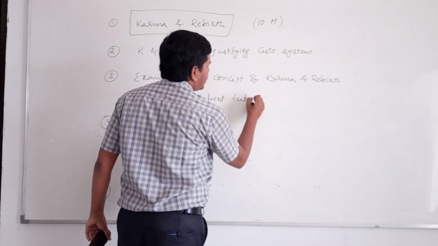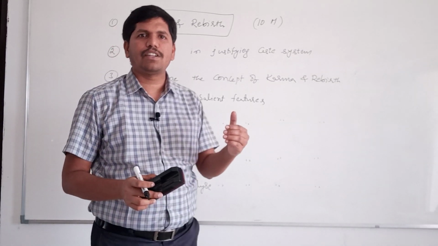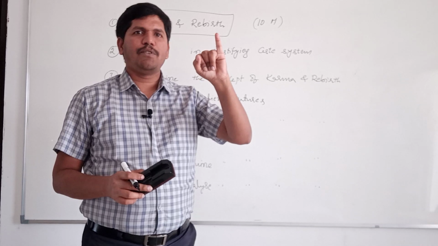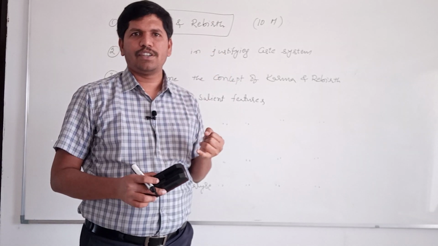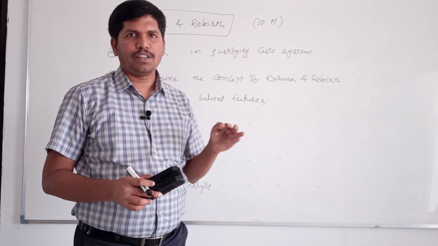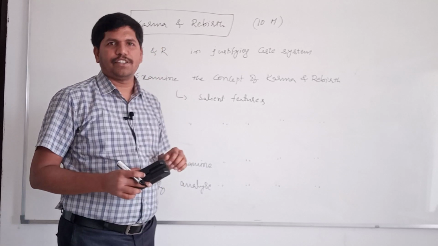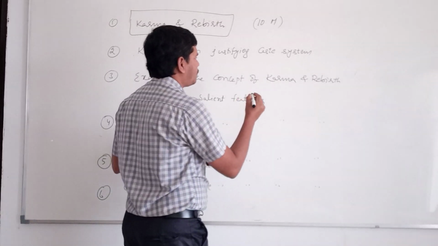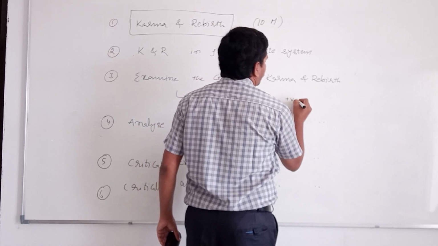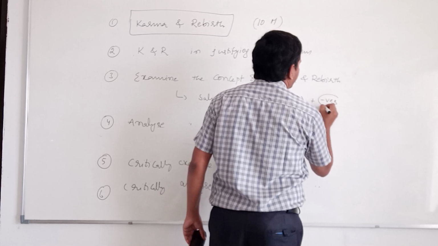We need not discuss the entire concept. Salient features. Here, what are the salient features of the concept of karma and rebirth? To each and every action there will be one definite and unavoidable result. There is immortality of soul. Because of the immortality of the soul, there will be continuity between two lives. Salient features. We will discuss salient features. After that, we will discuss what are the positives. After that, what are the negatives.